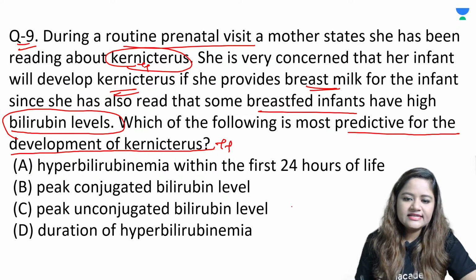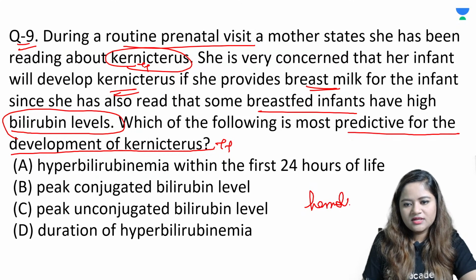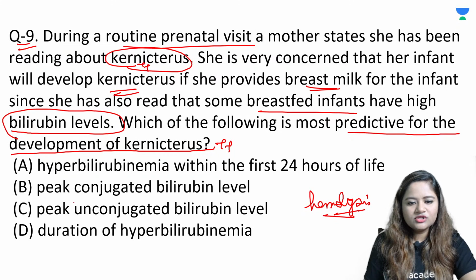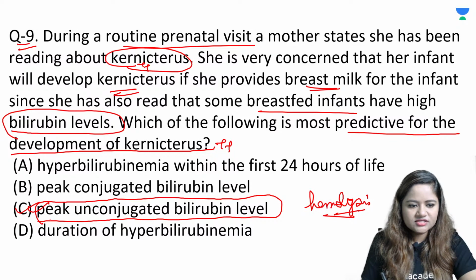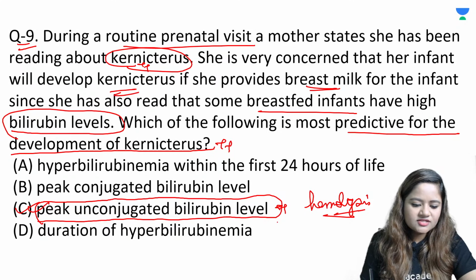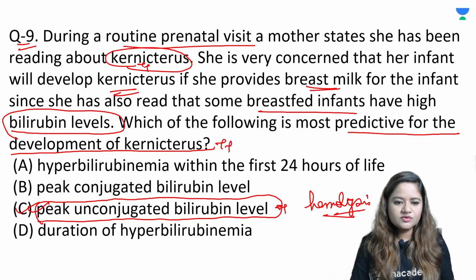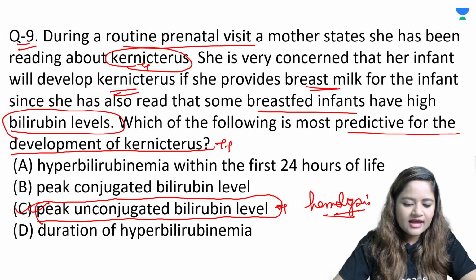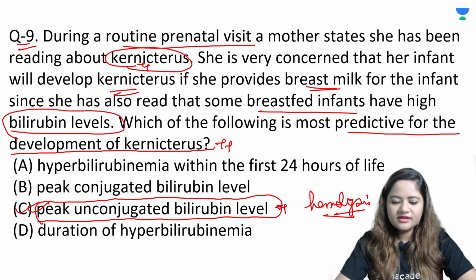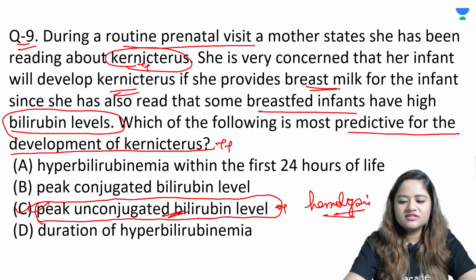So kernicterus basically occurs because of the breakdown of the RBCs and because of hemolysis as well. So it is an increase in the unconjugated bilirubin levels. Once the unconjugated bilirubin levels increase, it is going to lead to kernicterus. So unconjugated bilirubin rise होने के वजह से there can be many other complications. So breastfed babies में जो jaundice होता है, that is basically unconjugated bilirubin levels due to breakdown of the cells and because of various other causes like blood group incompatibility or RH incompatibility. So it is unconjugated bilirubin levels that is going to rise.